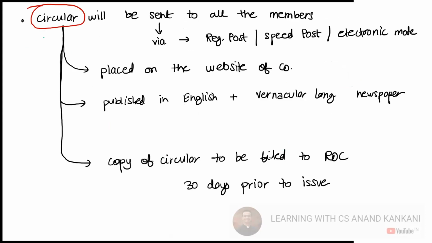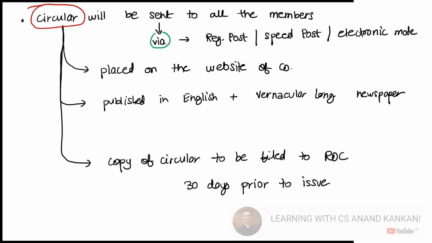Here the circular will be sent to all the members. This can be sent via registered post or speed post or through any electronic mode. This circular will also be placed on the website of the company. It will also get published in two newspapers, English and vernacular. And the copy of the circular will also be filed to the ROC 30 days prior to the issue. So you first file it to the ROC.